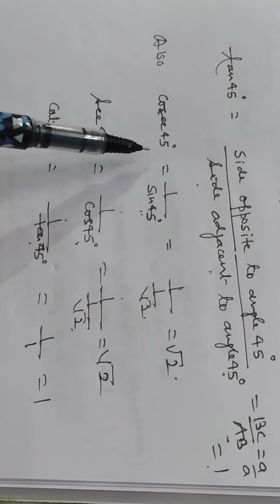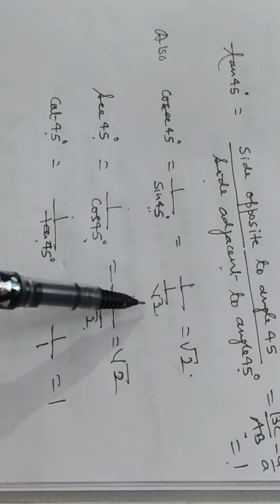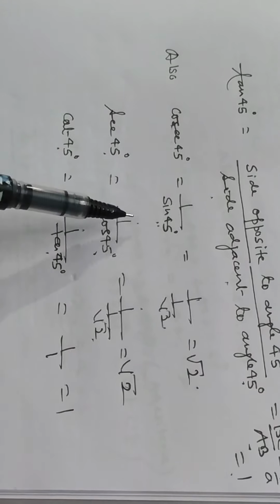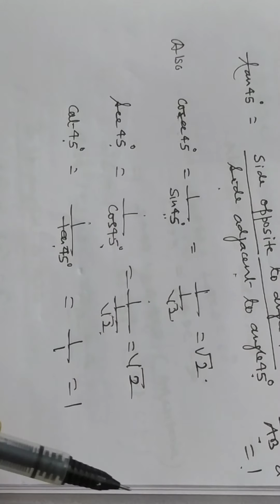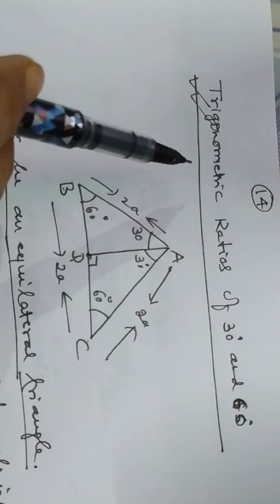Cosec 45 degree is equal to 1 by sin 45 degree, that is 1 by 1 by root 2, that is root 2. Sec 45 degree is equal to 1 by cos 45 degree, and value of cos 45 degree is equal to 1 by root 2, that is root 2. So, cot 45 degree is 1 by tan 45 degree, that is 1 by 1, which is equal to 1.